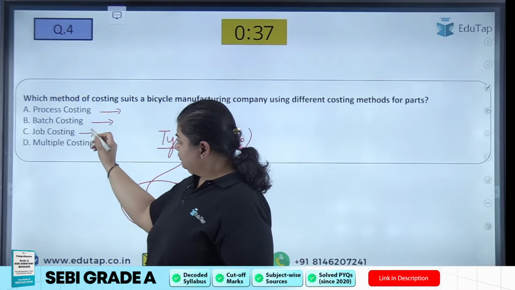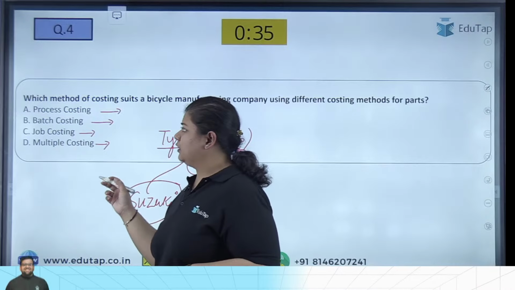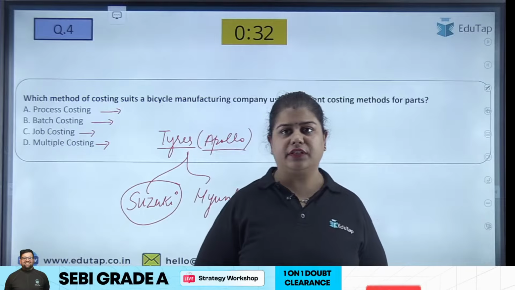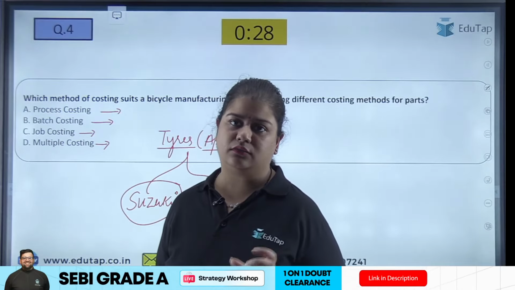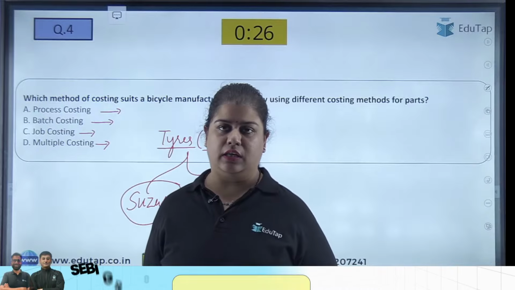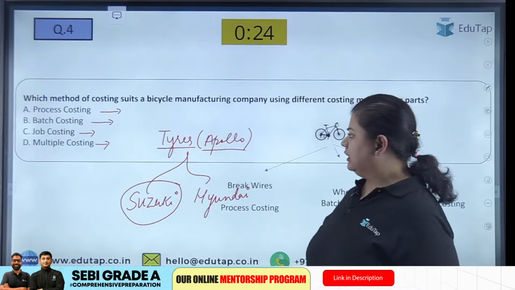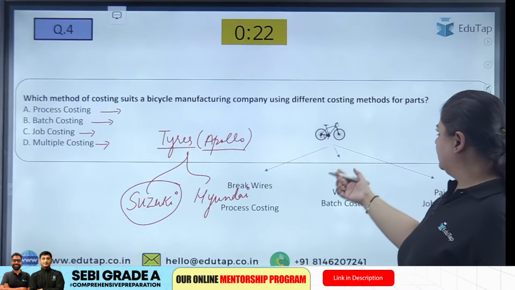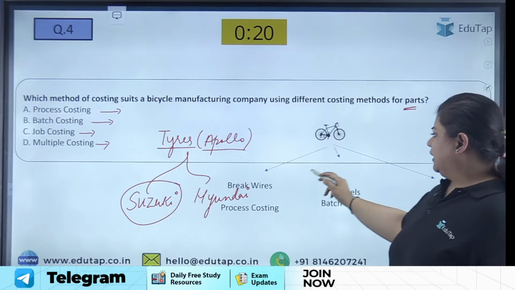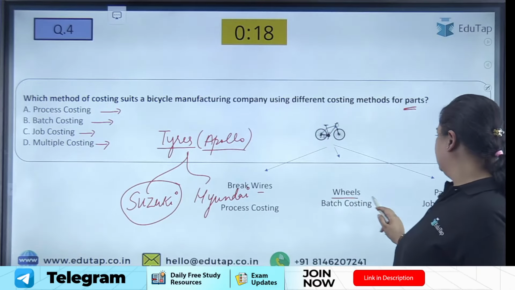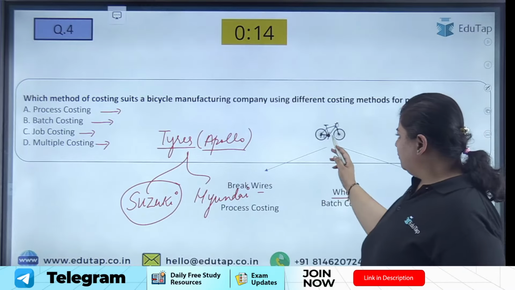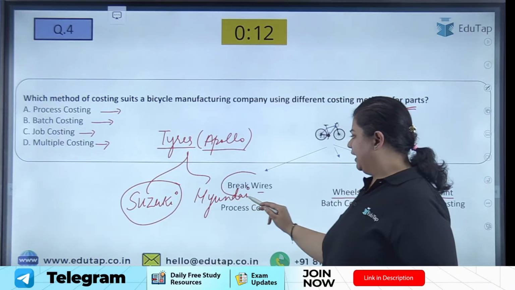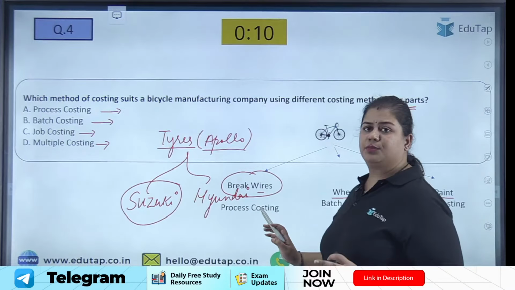And what is multiple costing? Multiple costing is when we are using different techniques or different methods of costing in one product. So let us see in a cycle. In a cycle there are different parts, as we said. There are brake wires, there are wheels, and there is painting of the bicycle. To manufacture the brake wires, there is a standardized process.